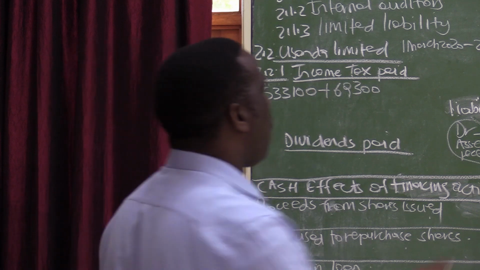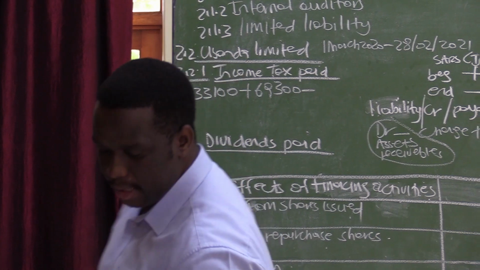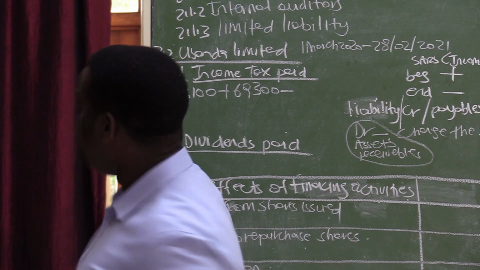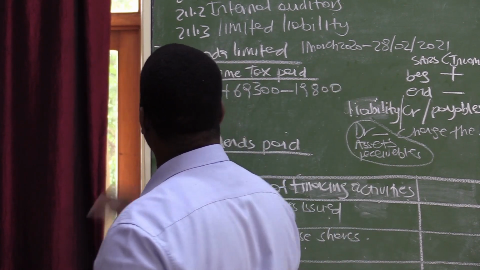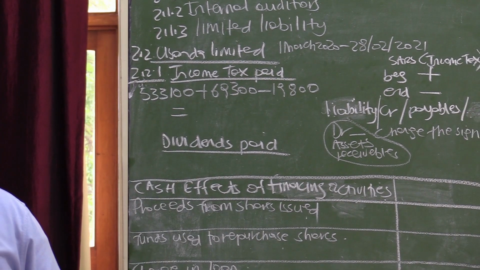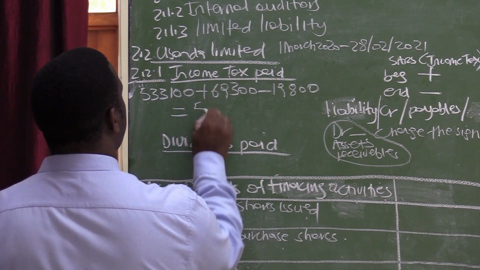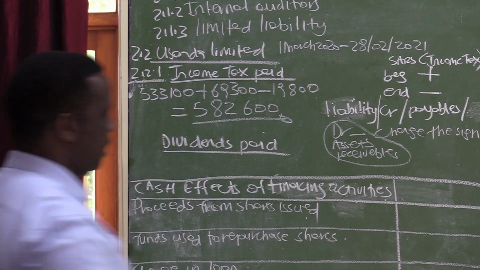And hence, that is why we are following this formula, that we need to subtract the amount owing at the end. If we subtract the amount that we are owing at the end, which is 19,800, then we will get the exact amount which was paid to SARS, the income tax paid. So it will then be this 602,400 minus the 19,800. And the total amount is 582,600. So the exact amount that was paid to SARS is 582,600.